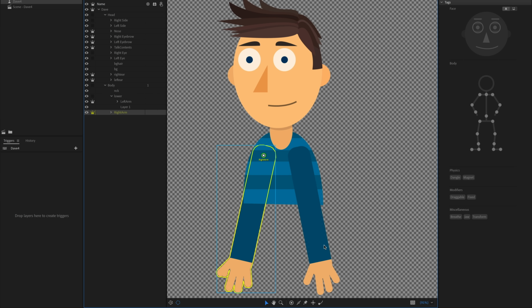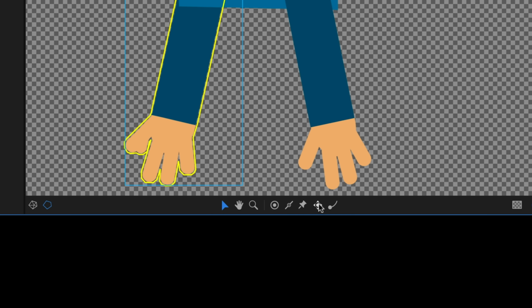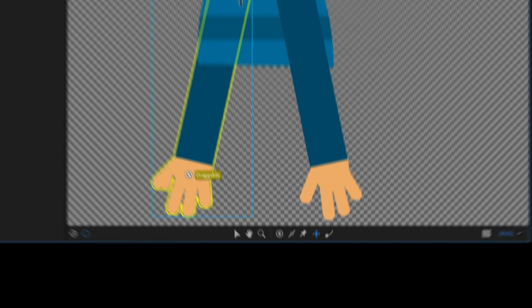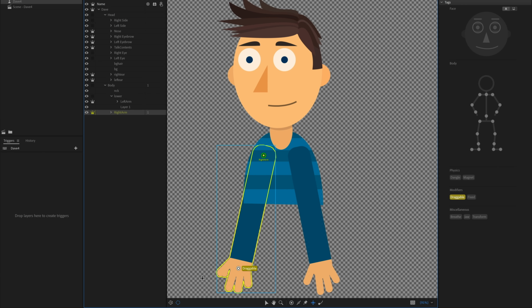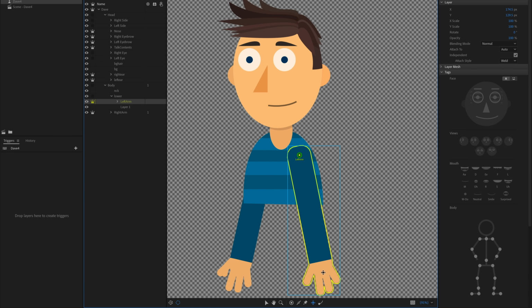So now to be able to drag the arms, I'm going to go down here to the dragger tool. I'm going to select that, the little compass looking thing, and I'm going to make a new dragger handle on top of the arm, on top of the hand actually, the other extreme basically. You always want your origin on one side and your draggable on the other side. And let's do that for the left arm as well.